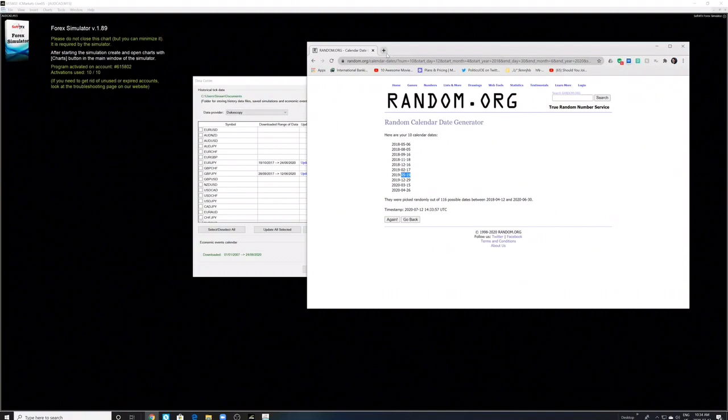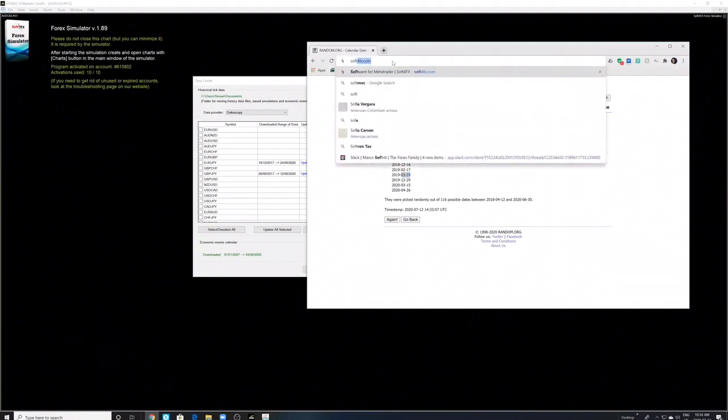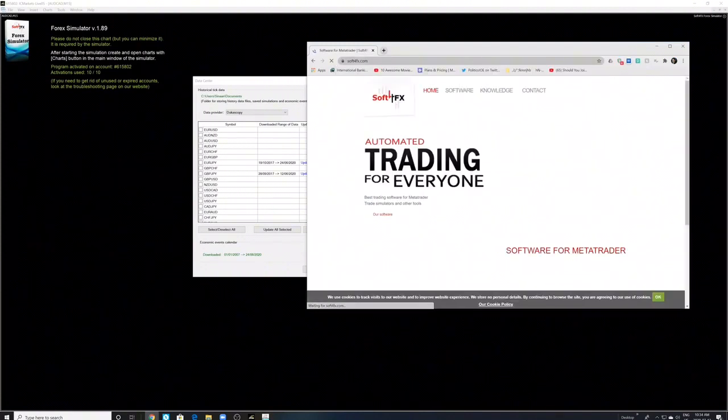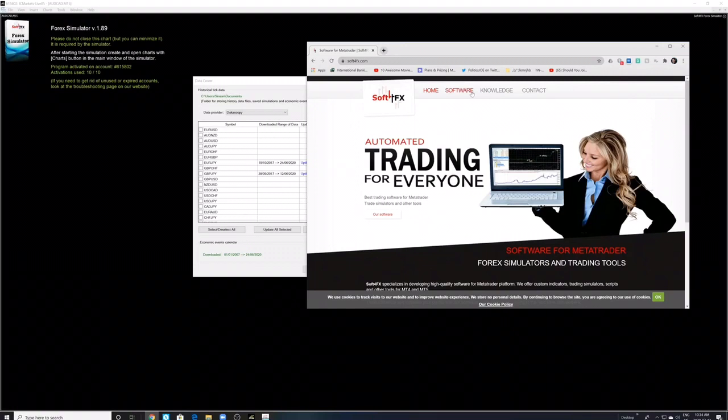Go to data center, go to GBPJPY. Basically, this simulator you can get from the website right over here. I'll point out the website here. It's Soft4FX. Hope no porn opens up here because I have a virus, man. It just opens up random pop-ups. Okay, yeah. So Soft4FX, and you can just download the software, and I think it's really cool.